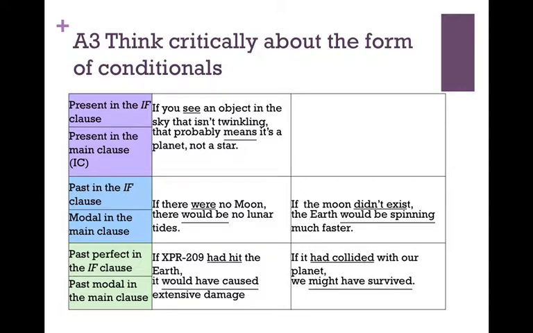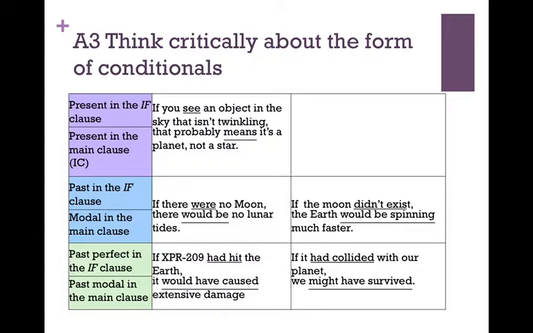If XPR 209 had hit the Earth, it would have caused extensive damage. And if it had collided with our planet, we might have survived. All right, now, had hit and had collided look like the past perfect, right? But they are a form of past subjunctive. It just looks like a past perfect, so that's what we'll call it, since you don't want to learn any more terms than you need to. But what does it mean?